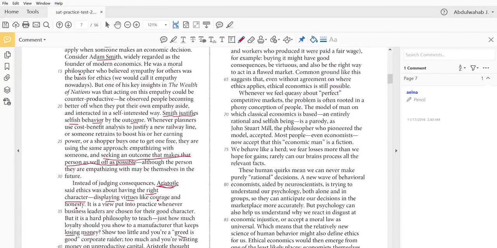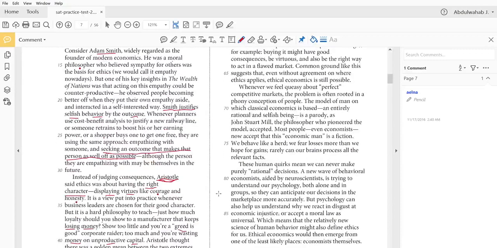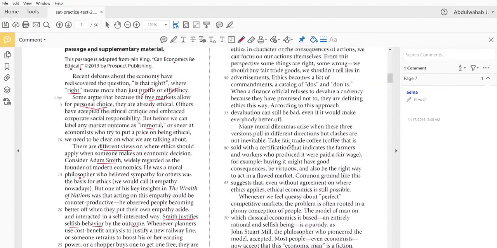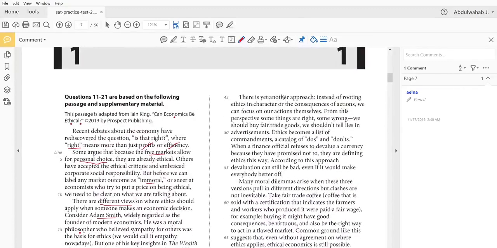So far we have two ideas, two approaches to studying or knowing whether certain economic ideas are ethical or not. We judge them by the outcome, according to Adam Smith, or there is a certain set of values or characteristics that we should adhere to, as Aristotle says. So let's move on. There is yet another approach.